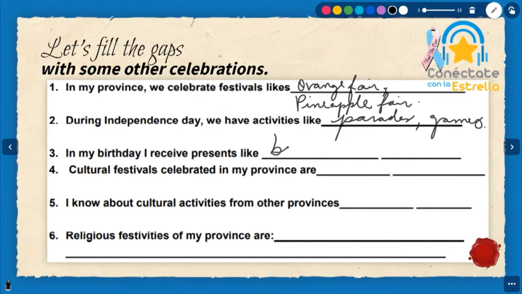Oh, very good. Susan? Shoes and clothes. Okay. Very good. Thank you. Number 4, cultural festivals celebrated in my province are, tell me,